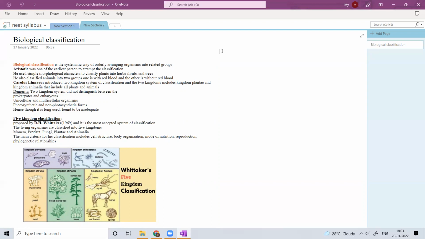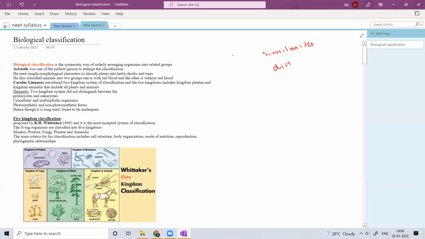living organisms are classified. So basically, classification is a systematic way of orderly arranging organisms into related groups, based on the similarities and dissimilarities with the other related groups. If we classify organisms into related groups, then that is called biological classification. That is the orderly arranging of organisms.